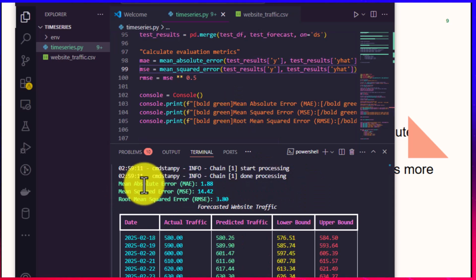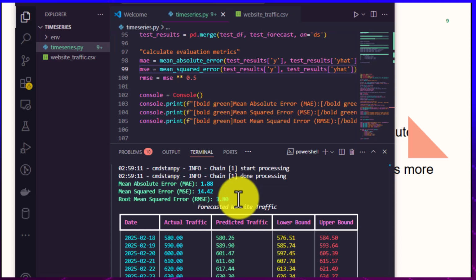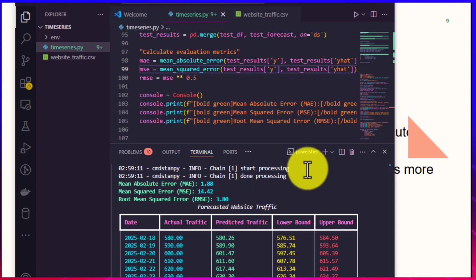So let's run it. Our mean absolute error is 1.88. Our mean squared error is 14.42, while our root mean squared error is 3.80. So you cannot say that you will make predictions and they will be so accurate, but you use these metrics to check whether what you are doing is correct, and it puts your program under checks. So this is how you can evaluate your code to be sure that it's doing what it's supposed to do.